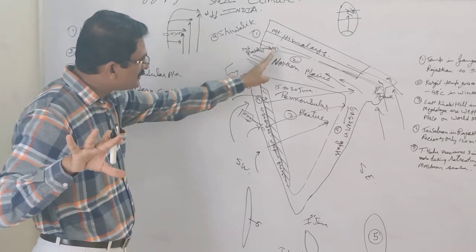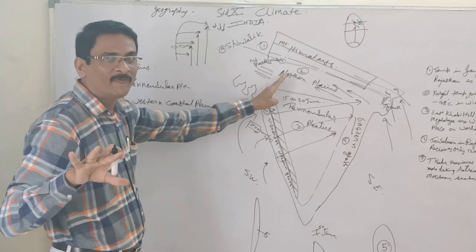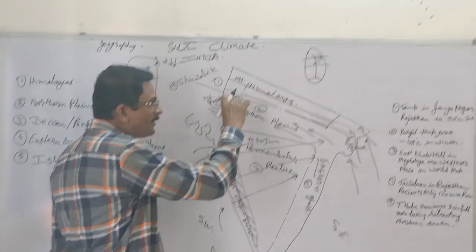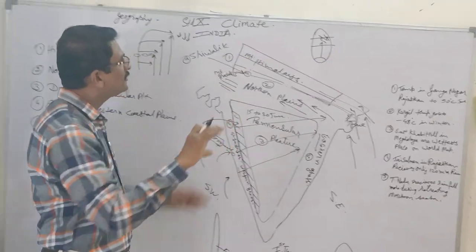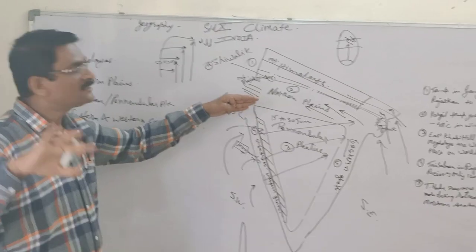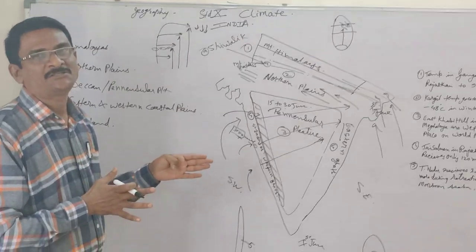Because of this, this is the area where the majority of the rainfall comes up to the 15th of July, and by the 15th of July this region up to Shivalik, Shimla as we call it, Delhi, Shimla, starts the rainy season.